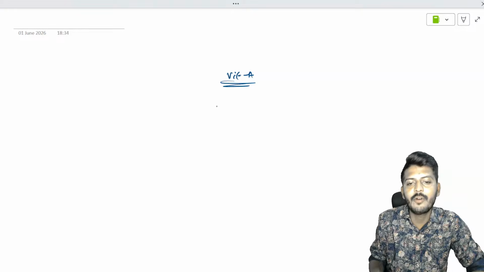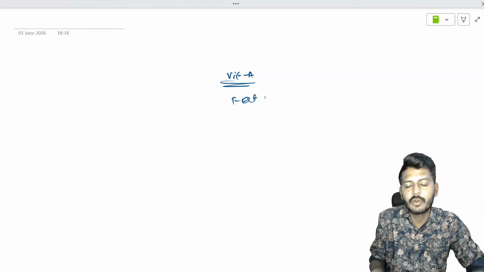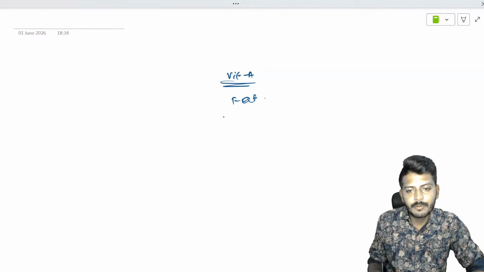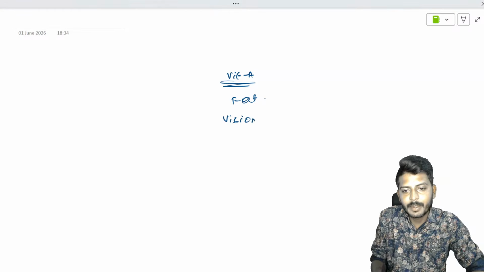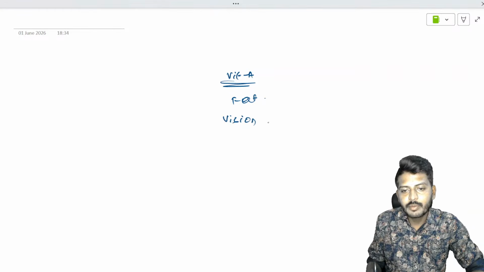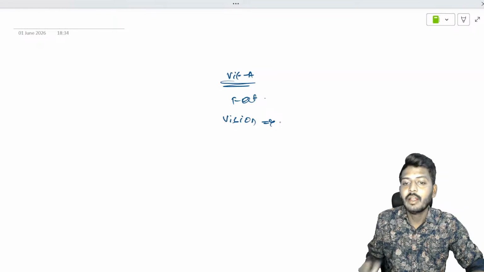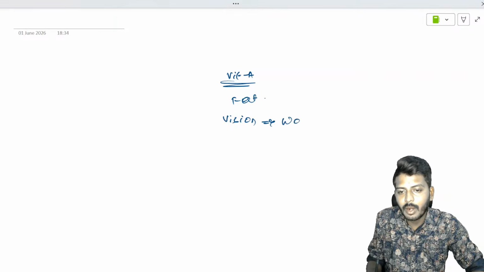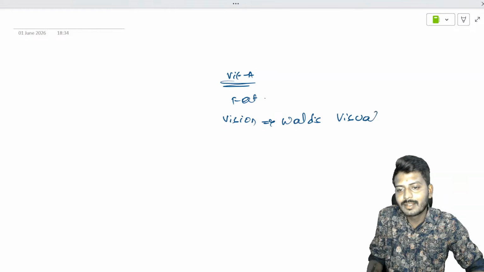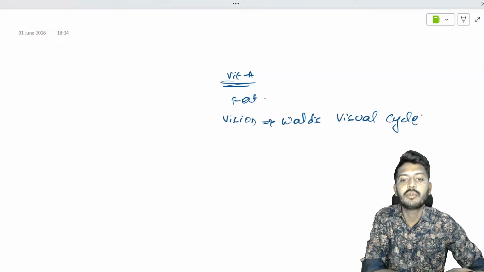Vitamin A is a type of fat soluble vitamin. All of you know vitamin A is responsible for vision. So this vision occurs through which cycle? This vision occurs through something called Wald's visual cycle. Okay. So there might be a direct question which can be asked to you: Wald's visual cycle is responsible for what? For vision.